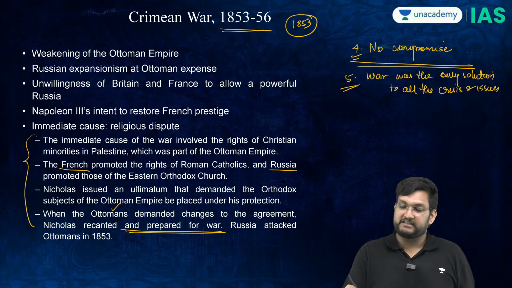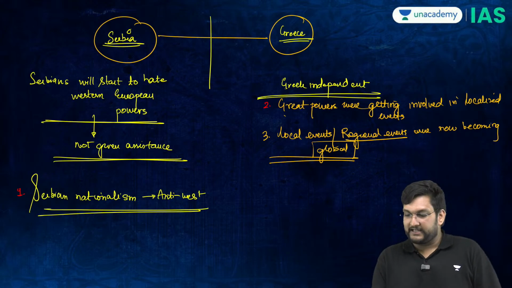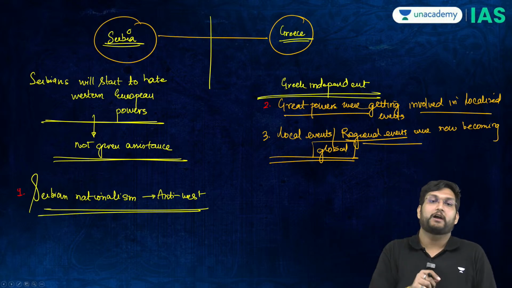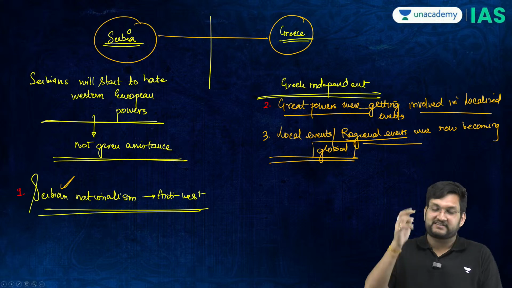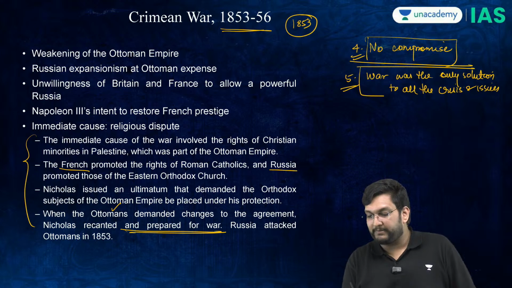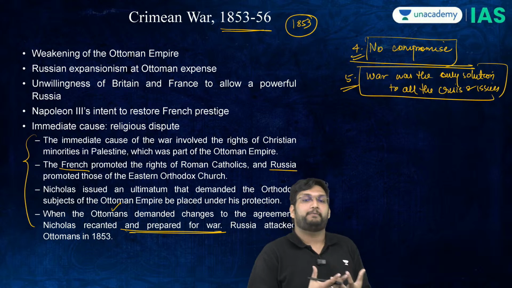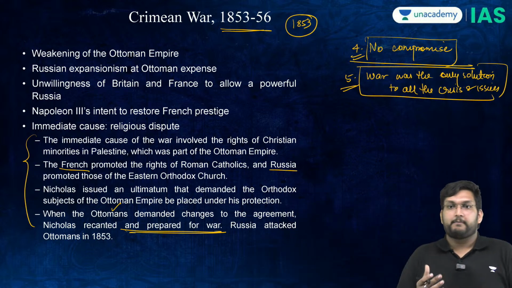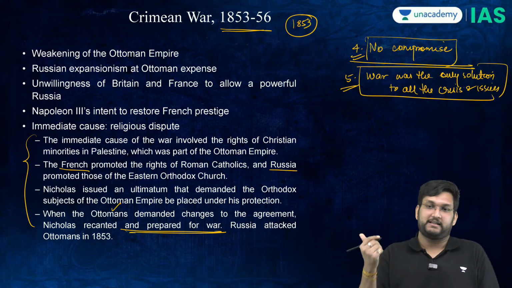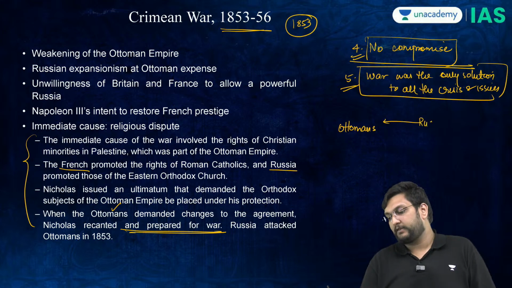This is the fifth major tendency which rises: if you add the great powers getting involved in localized issues, local events, Serbian nationalism which is anti-West, and thereafter no compromise and war as the only solution, Europe is becoming more and more problematic and more explosive. Because in the Crimean War, what is going to happen is even more interesting. Ottomans will be attacked by Russia.